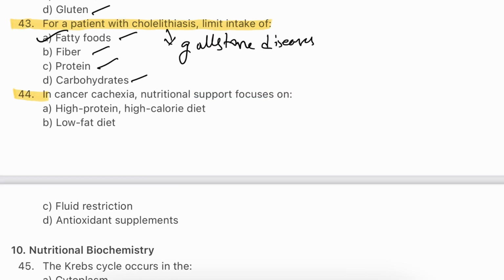Question number 44. In cancer cachexia, nutritional support focuses on high protein, high calorie diet, low fat diet, fluid restrictions, antioxidant supplements. The answer will be A. High protein, high calorie diet. Cancer cachexia involves severe muscle wasting and weight loss. A high protein, high calorie diet is crucial to help preserve muscle mass, boost energy levels, and support overall body functions during cancer treatment.